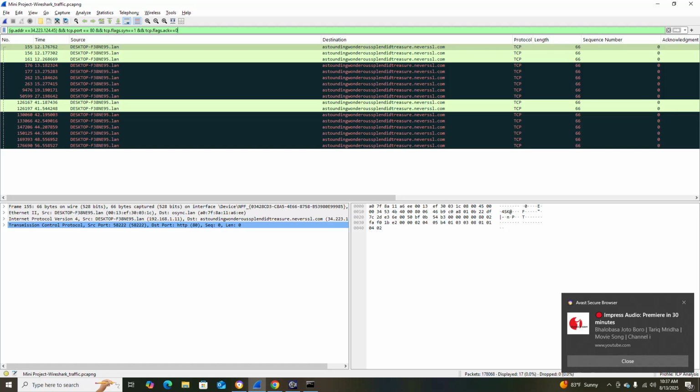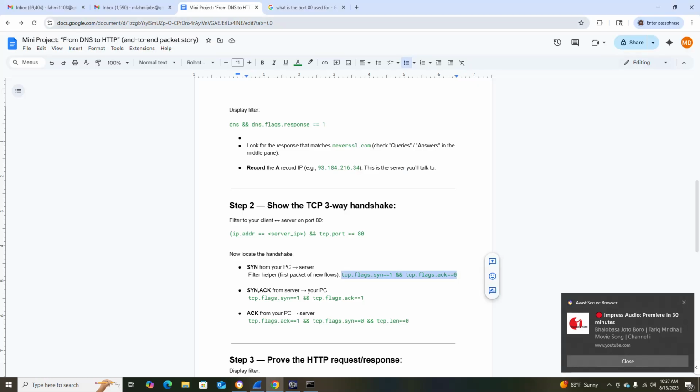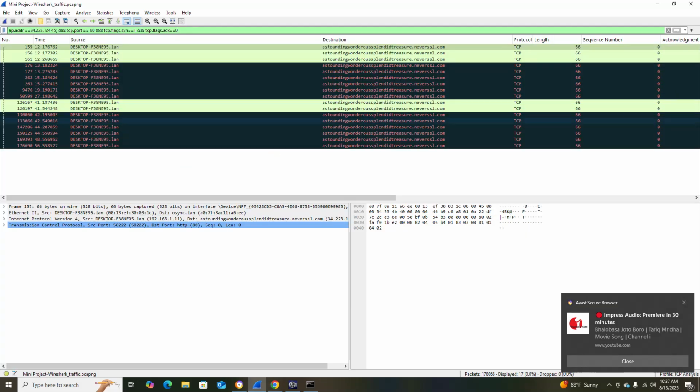This one requested synchronize equal to 0. Now I'll show you three-way handshake. Next one is I'll show you TCP synchronize equal to 1 and plus acknowledge equal to 1. That means the destination, this is this one, will actually reverse back the packet, that is, acknowledge the packet.